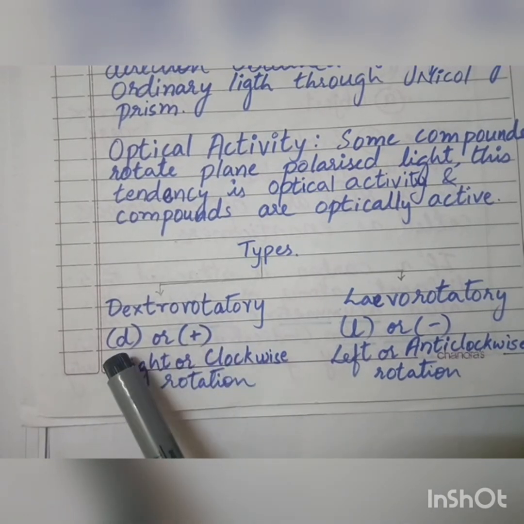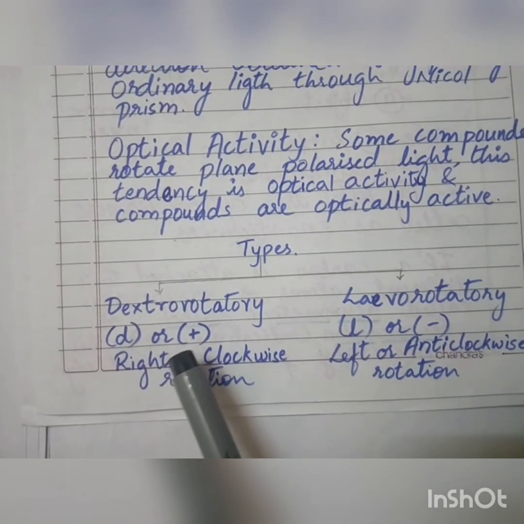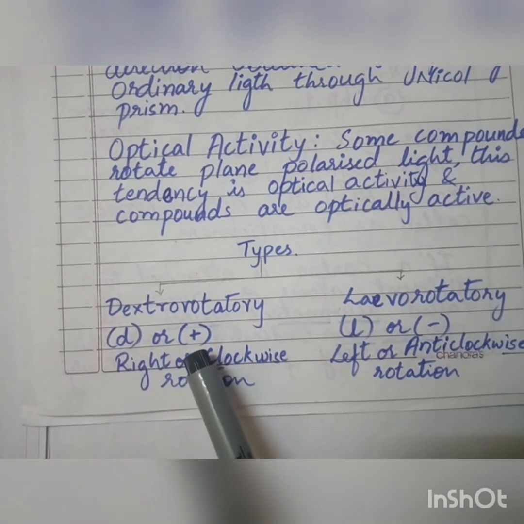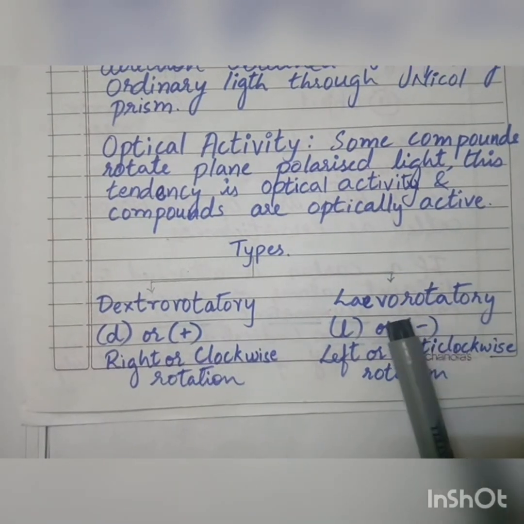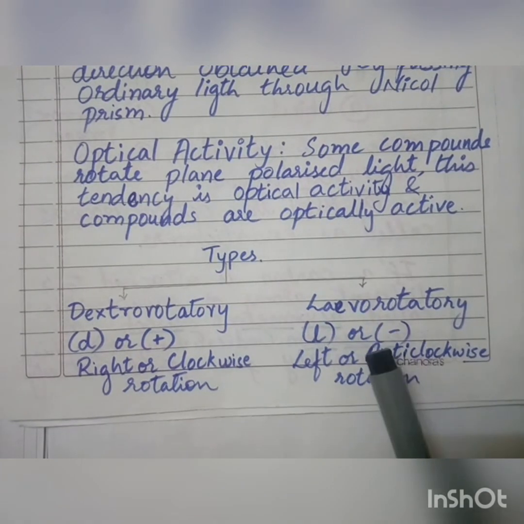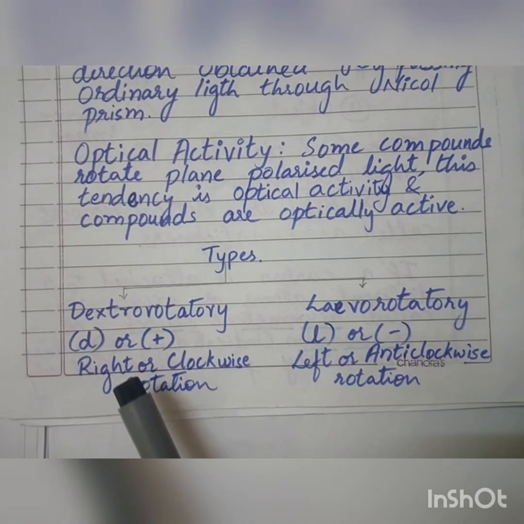And it is denoted by small letter d or a positive sign just before the name of the compound. In the same way, we have levorotatory. So what is this levorotatory compound now? It is opposite to dextrorotatory.